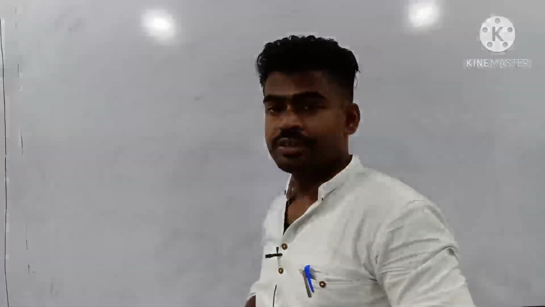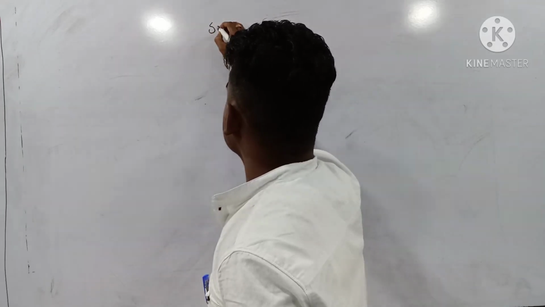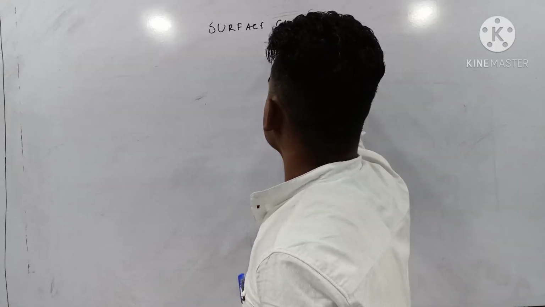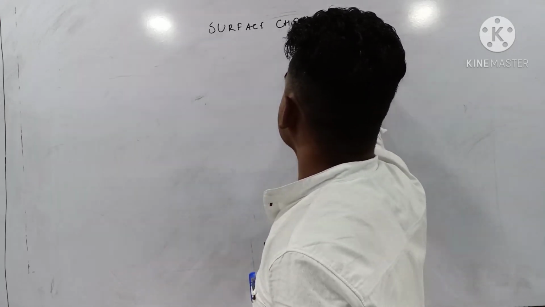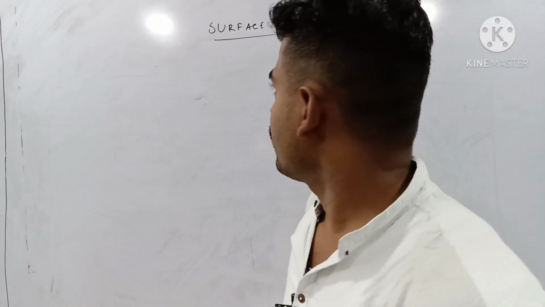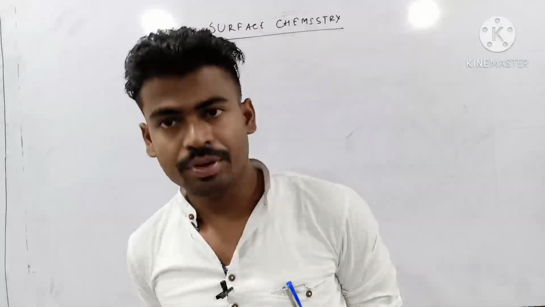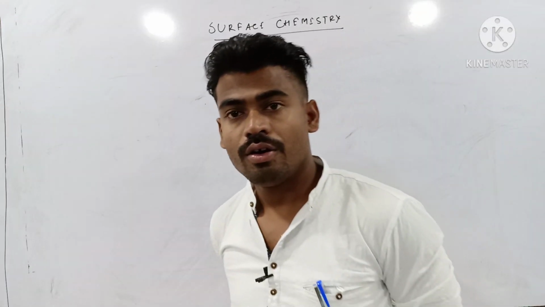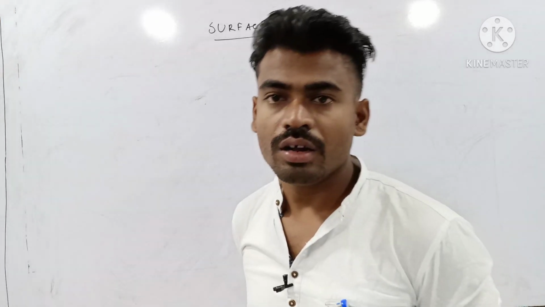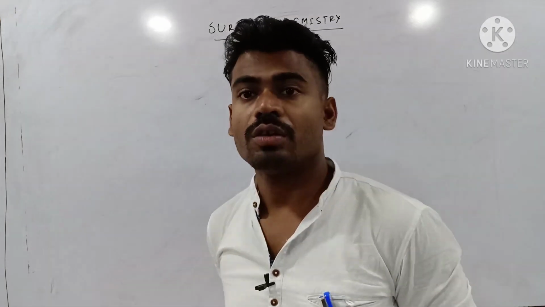Now we will discuss a new chapter, that is surface chemistry. As the name suggests, it particularly deals with some phenomena that occur at the interface, or at the surface of a solid or liquid. In this chapter we deal with surface phenomena.